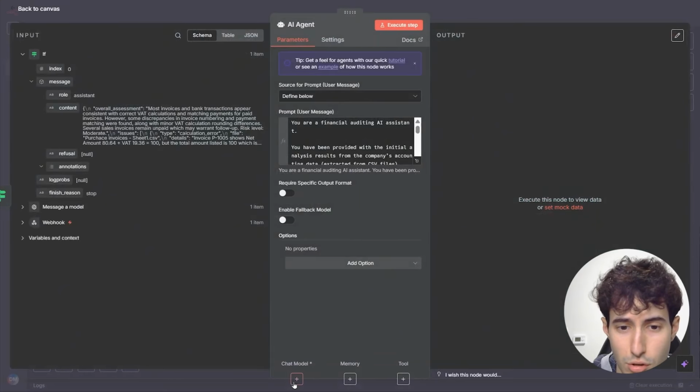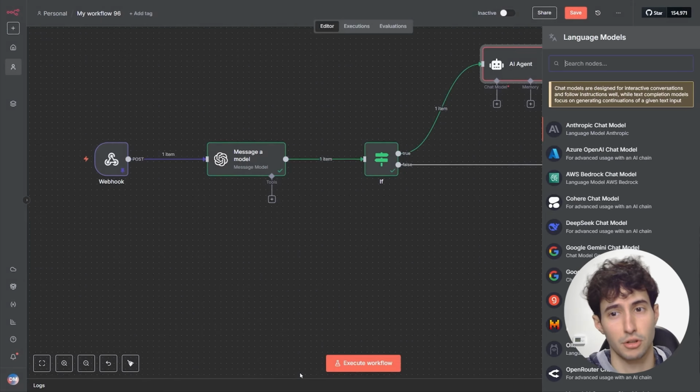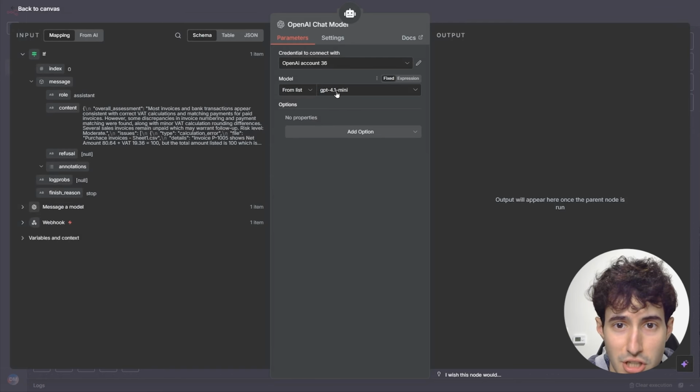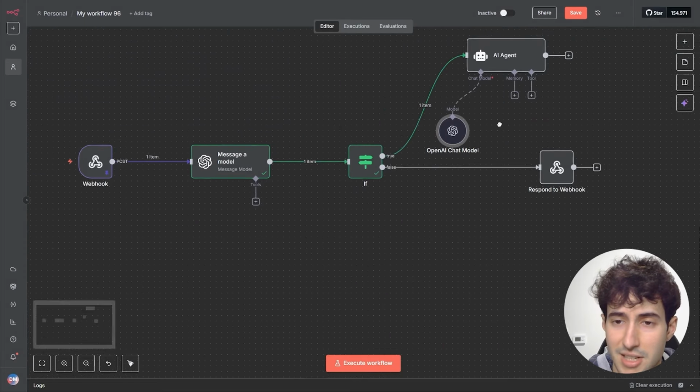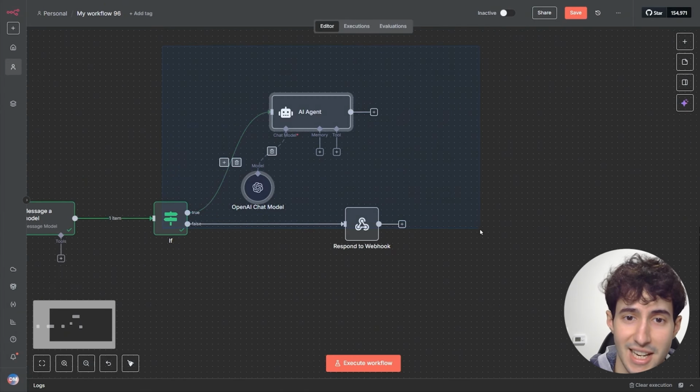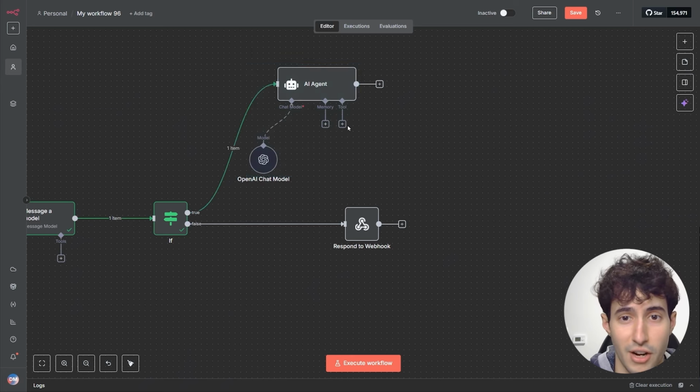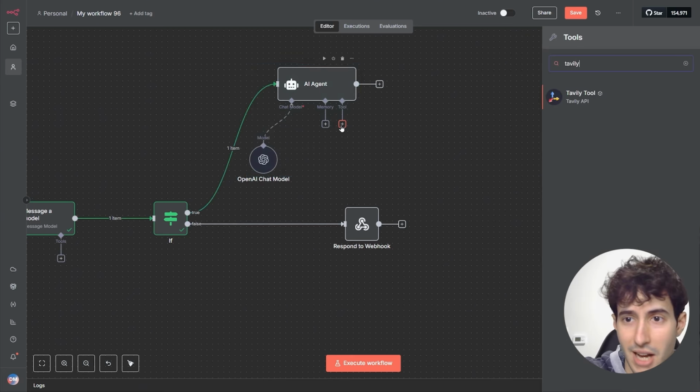And what we need to do is come over here and add in a chat model. So for the chat model, I will choose to go with OpenAI, and I will leave this again on GPT 4.1 mini. And then it's time I actually go and give our AI agent access to the tool that is going to scrape this website for us, which is going to be none other than the Tavily tool.